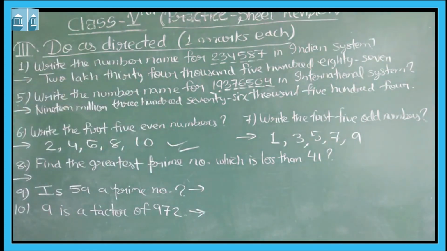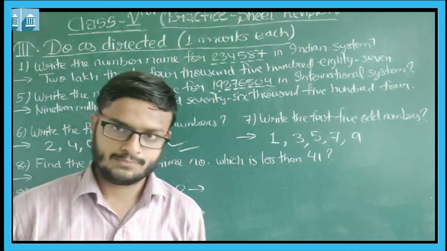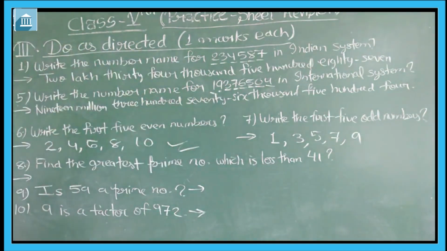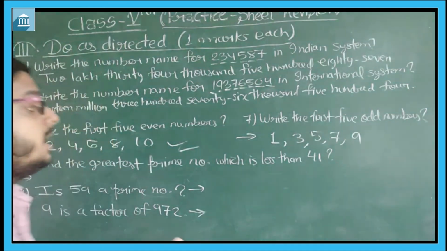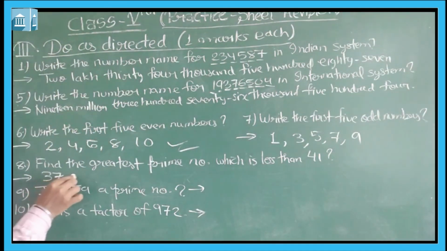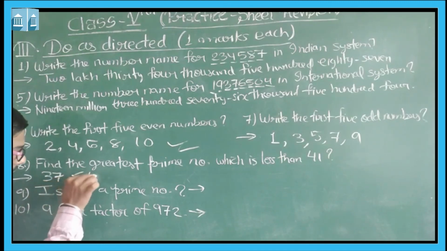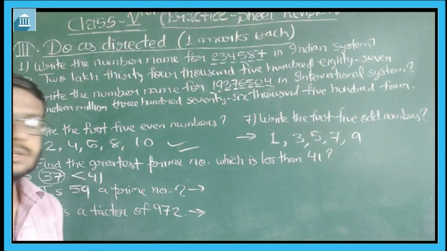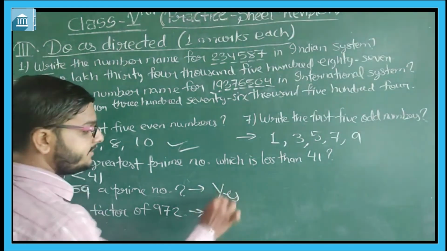Find the greatest prime number which is less than 41, students. You have to memorize this question: 37 is the greatest prime number which is less than 41. This is your answer, 37. Now the question is, is 59 a prime number or not? Yes, students, 59 is a prime number.